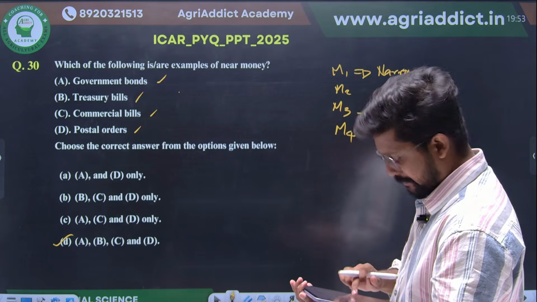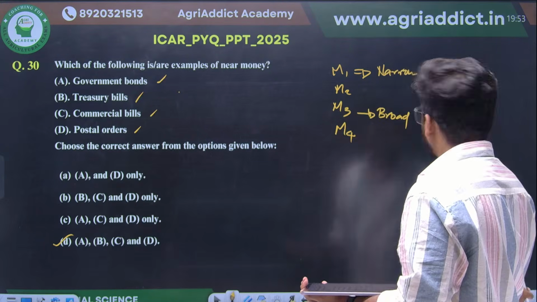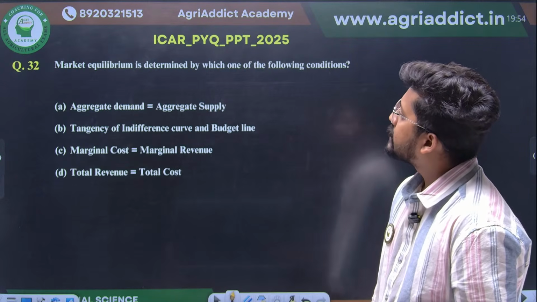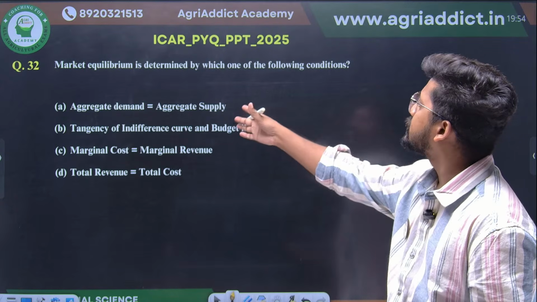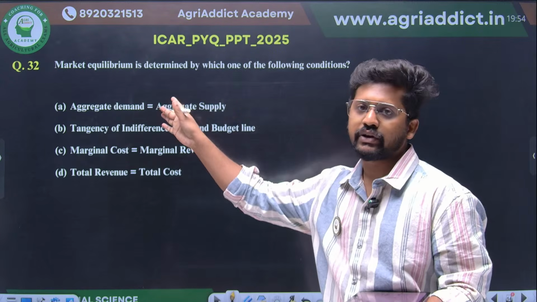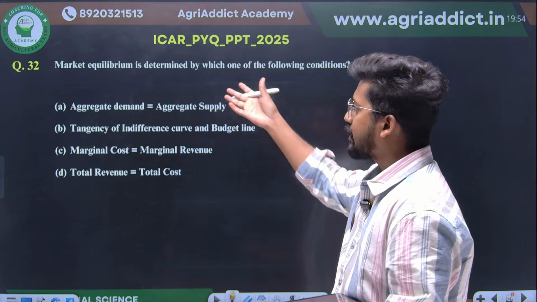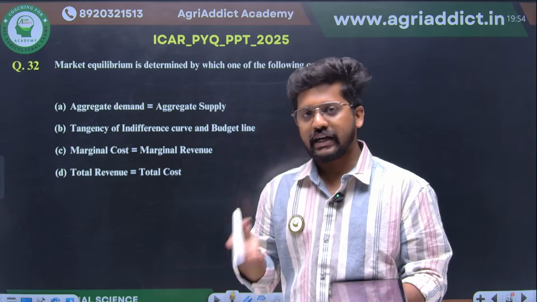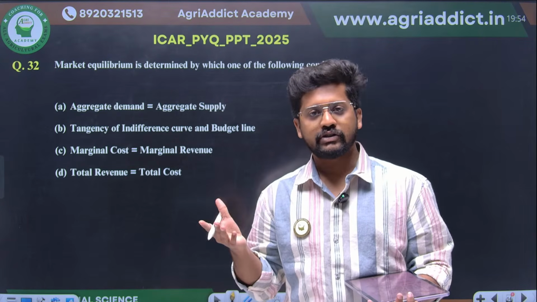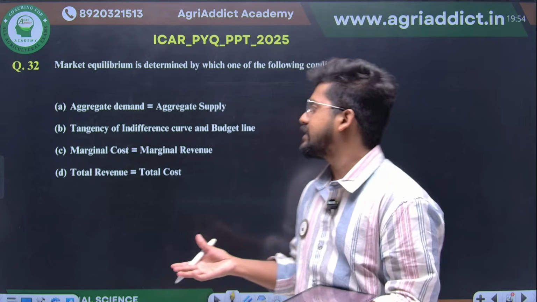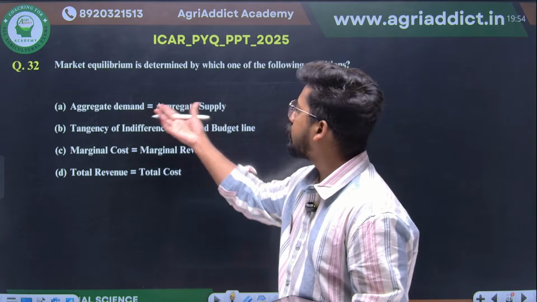Okay. Yes. Coming to the next question, market equilibrium is determined by which of the following conditions? I think this is the easiest question that you can find in this paper. Whenever we are studying microeconomics, marketing, everywhere we have seen that demand should be equal to supply. That is none other than your market equilibrium condition, right? So therefore, aggregate demand should be equal to aggregate supply.